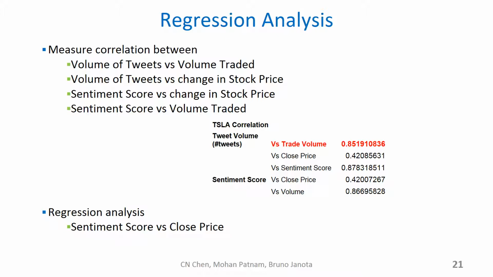So we first calculated a simple correlation coefficient for many combinations, which is shown here in the form of a table. Interestingly, for Tesla stock, we found that there is a very high association or correlation between tweet volume and the trade volume. Likewise, tweet volume is highly associated with sentiment score, reflecting either bullish or bearish underlying nature.